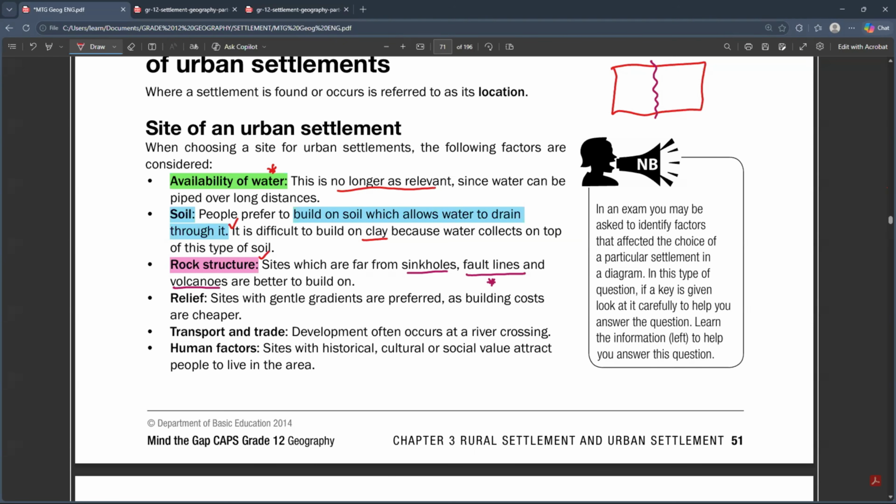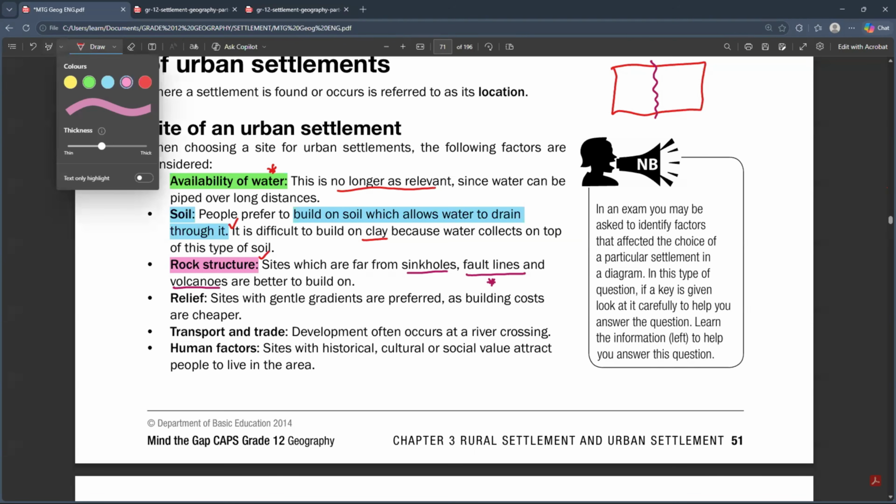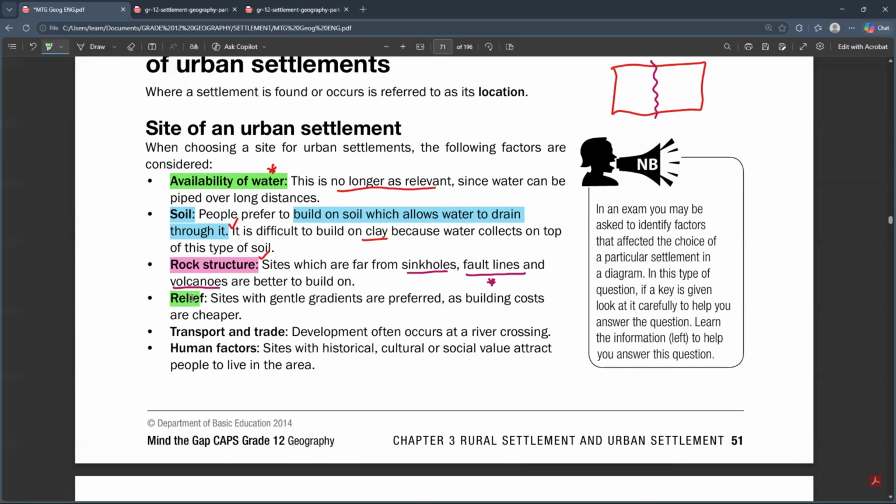And also, we can look at the relief as well, or the topography of the land. So remember, whenever we're talking about the relief, we're talking about the topography of the land, whether the land has got a steep slope or the land has got a gentler slope.